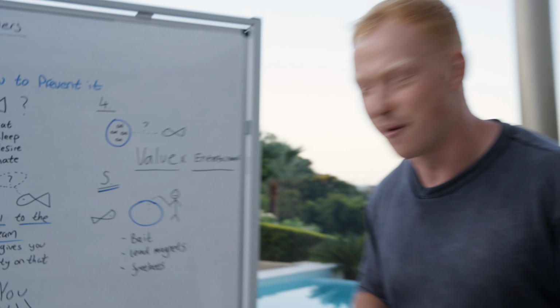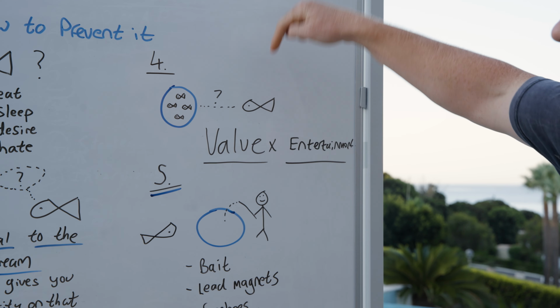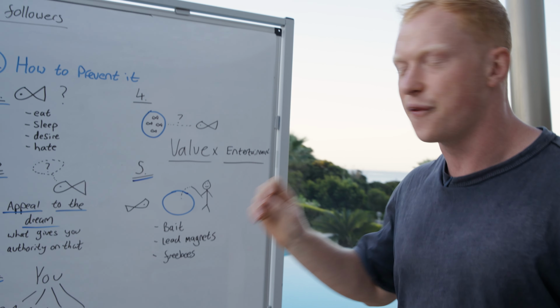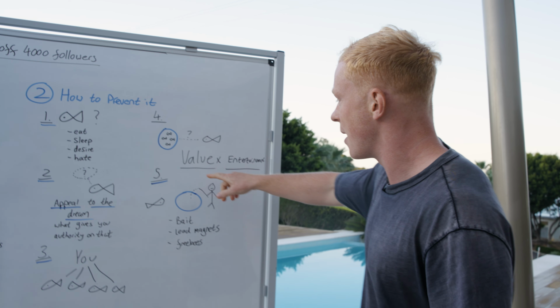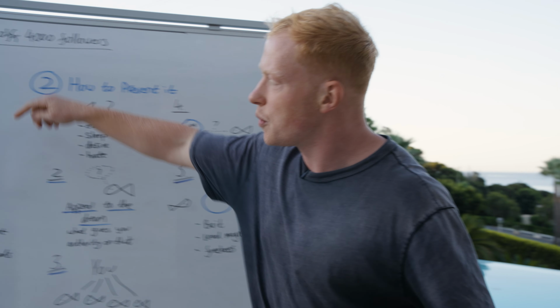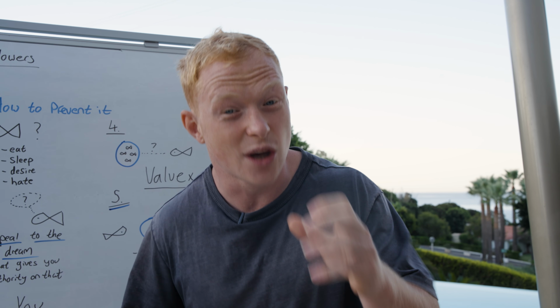And then we'll go to number 4, which is we want to work out exactly how we can make a fish look at the pond and think they can get value from it. The fish wants to be in the pond. What are they going to get from it? We need to do 2 things. We need to show value and entertainment, because we want to make this pond, the following that you have, really, really desirable for them to be in.